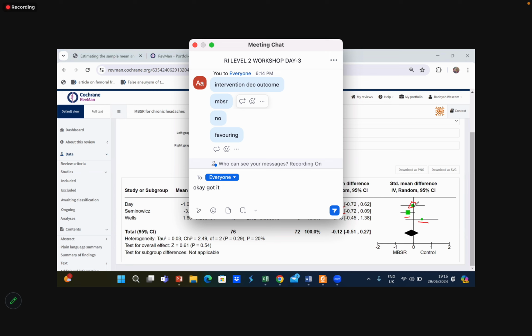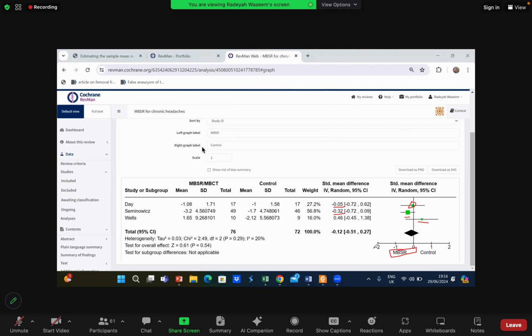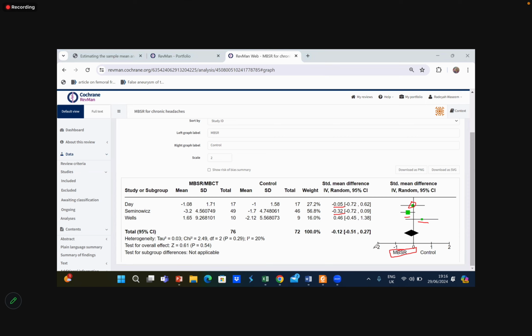So now if it is favoring and the square is on the left side, technically what should the label over here be? What should logically the label over here be? Alina? You got it? Okay, great. Anyone else has got the same confusion? You guys can ask me. Do you guys understand how to put the labels over here?